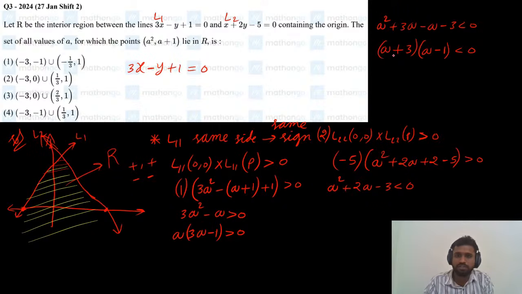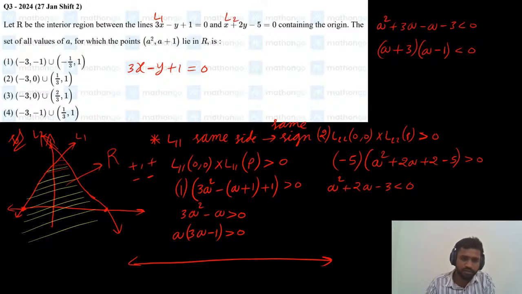Now plot these two conditions on the number line. I am plotting here. So the critical points for this are 0 and 1 by 3, right? Here the critical points are minus 3 and 1.